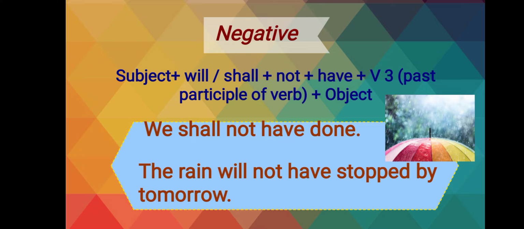First, we shall not have done. Done is written here. Next sentence, the rain will not have stopped by tomorrow. Here the subject is the rain, then will, then not, then have, then stopped, which is the past participle form of the verb stop, and then by tomorrow, a specific time in the future.